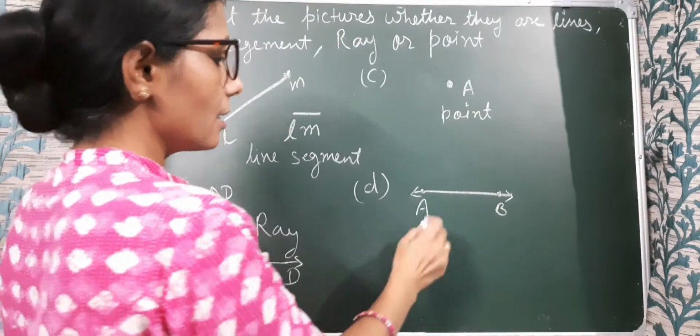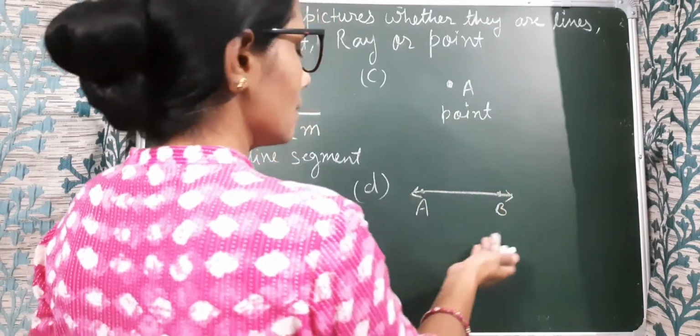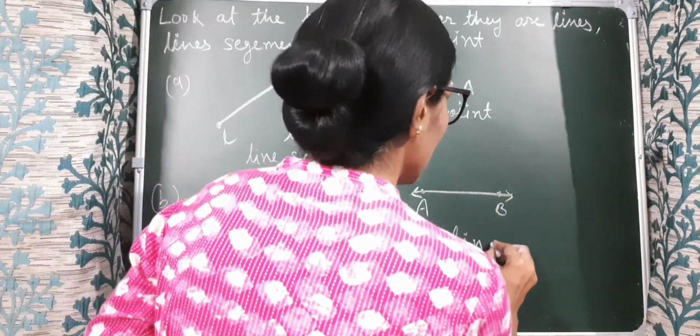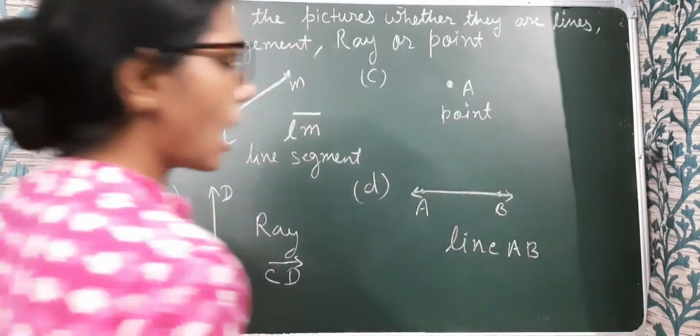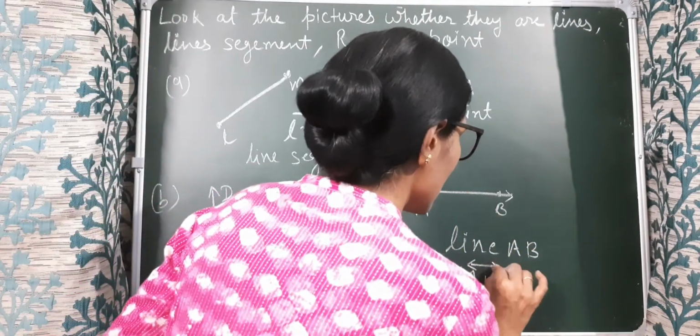And what is this? It has no end point. We can extend it in both directions. So what is this? This is a line. Line AB. How can we represent it? AB is a line, so we can represent it in this manner.